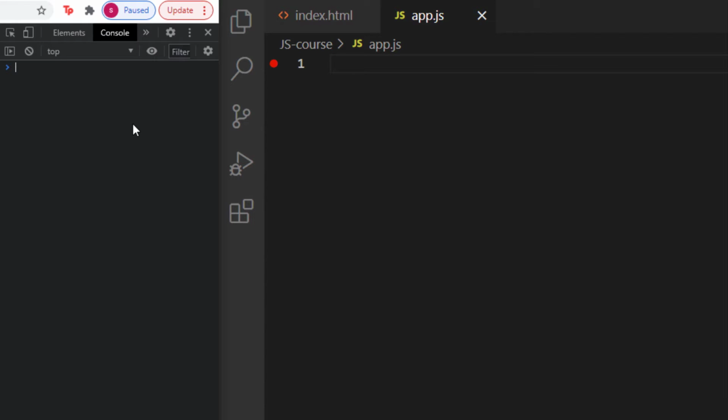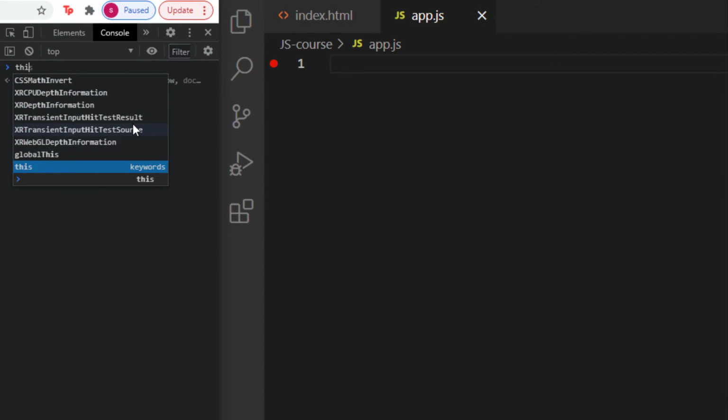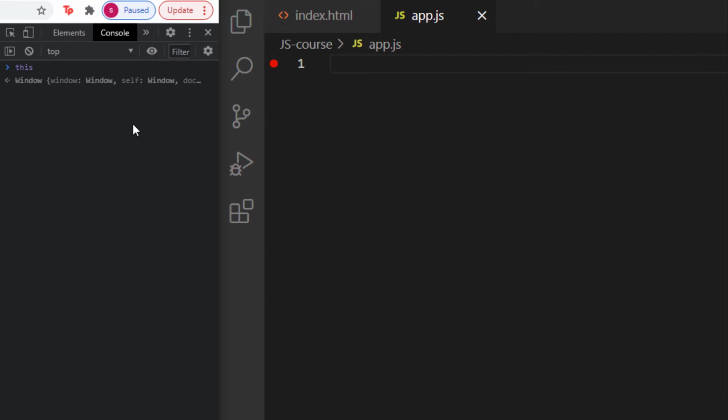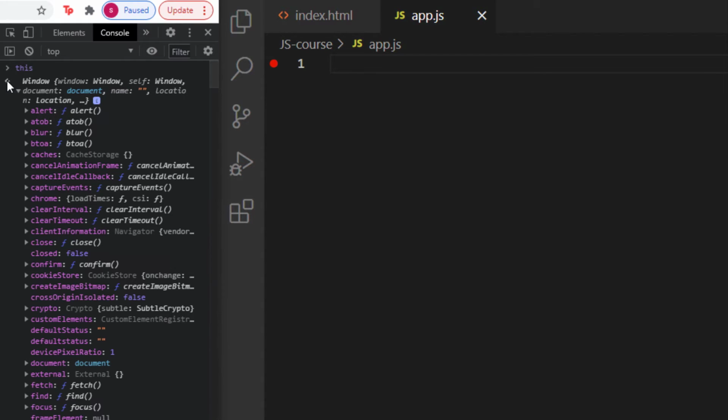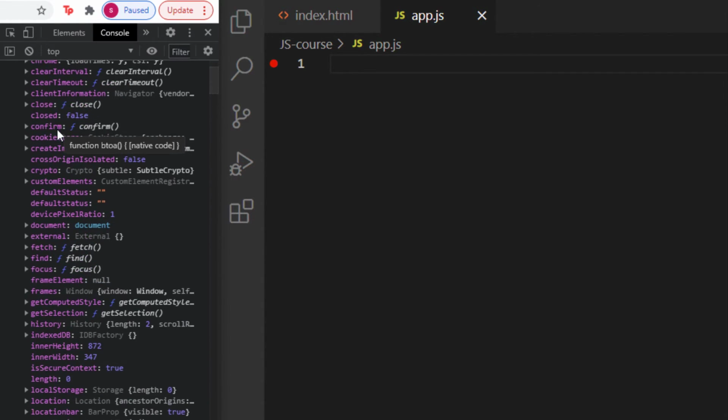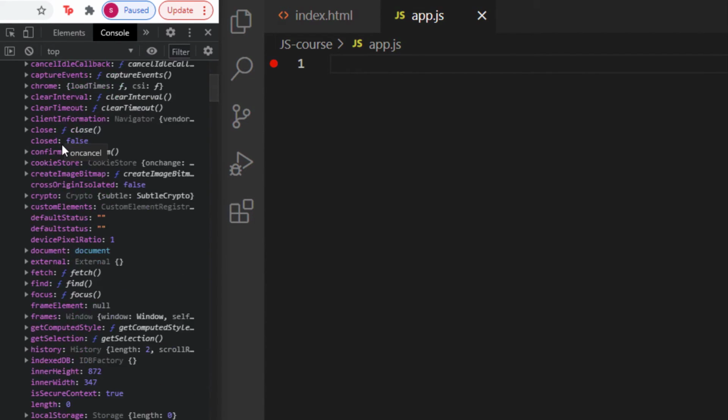But I want you to try something. Go into the console and write down this. Yes, that's right, just this. Now hit enter. Now would you look at that? There is something hiding there, and that is the window object. Now you might be wondering, what is the window object, so let me explain that very briefly.